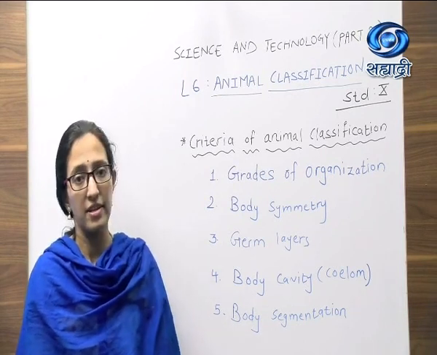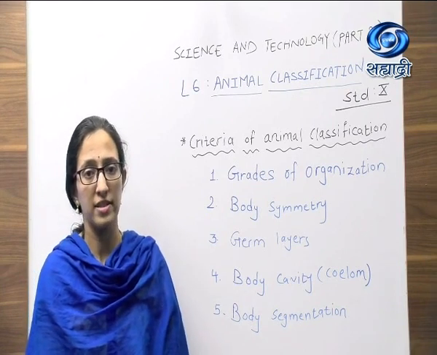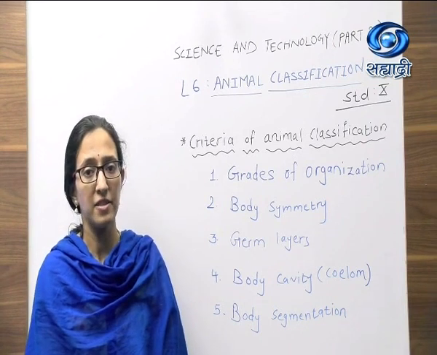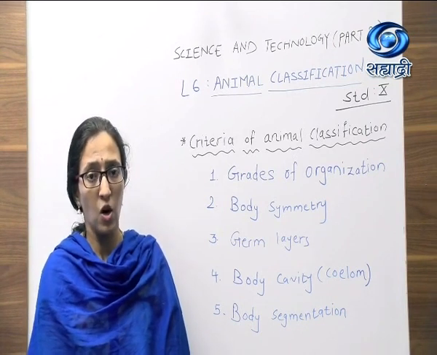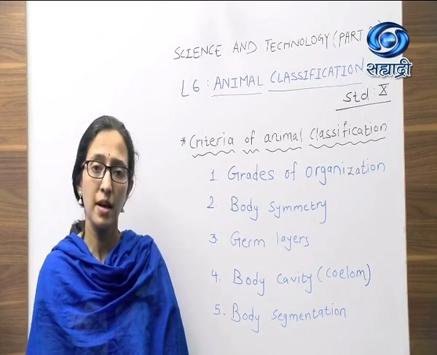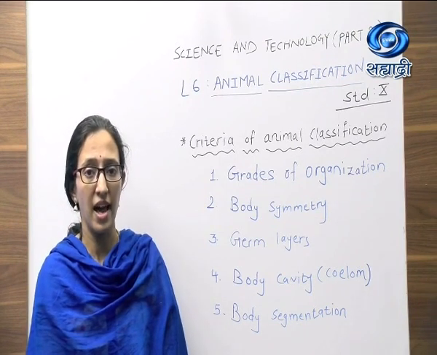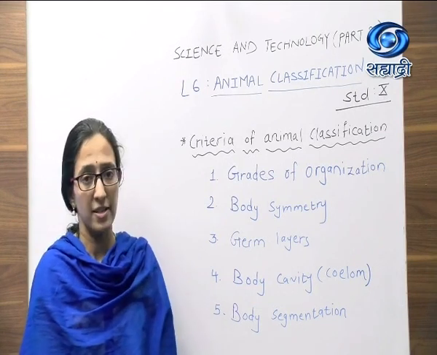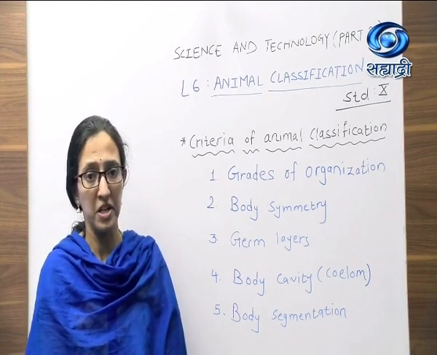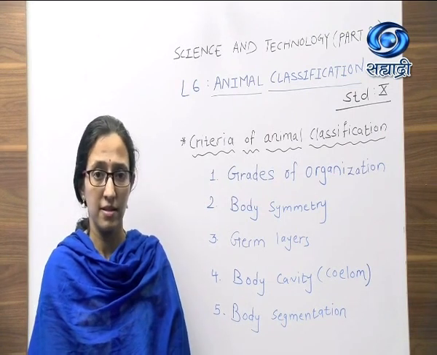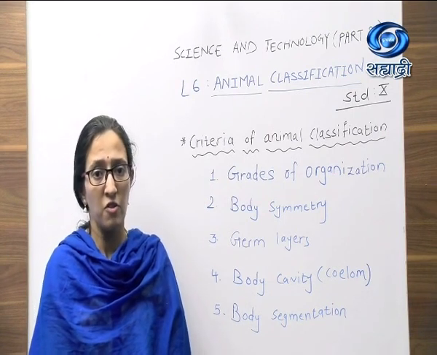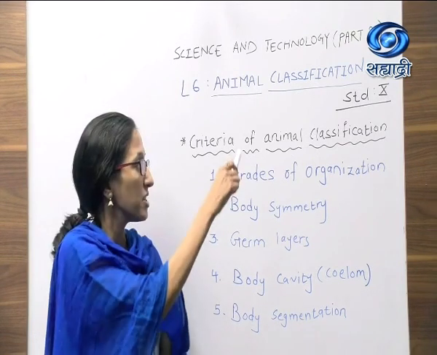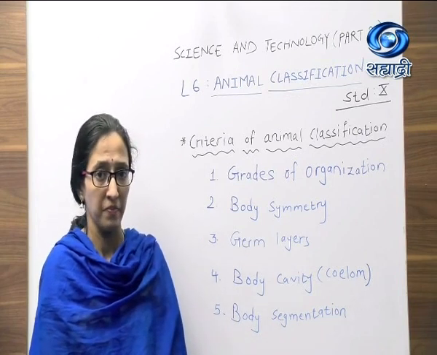Then the next criteria is body cavity or you can say coelom. Now based on this criteria, animals can be classified as coelomate or acoelomate or some animals can be categorized as pseudocoelomates. And the last criteria of animal classification is body segmentation. Now based on this criteria, we can say whether animals are segmented or not. So this is about criteria of animal classification.